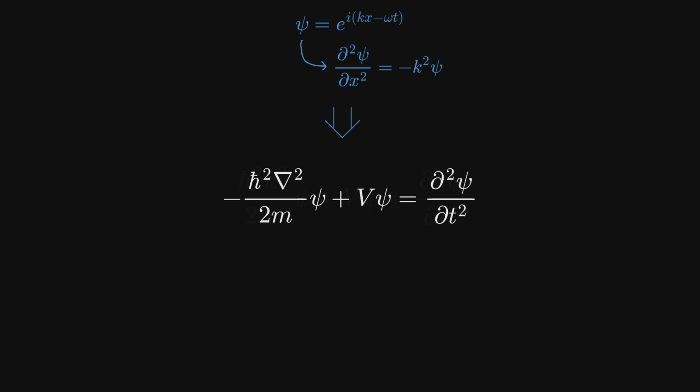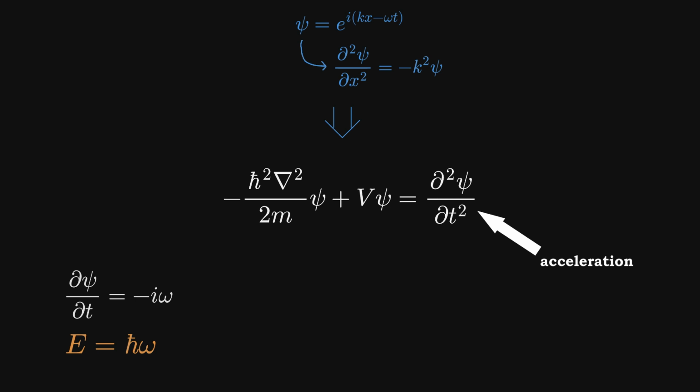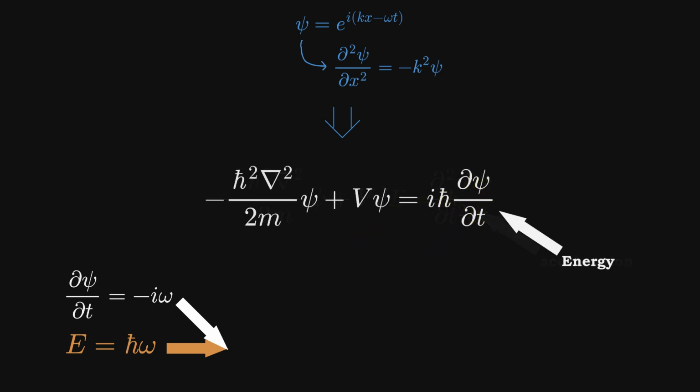What about the right side? Classically, we want acceleration, so we took the second time derivative. But quantumly, we want total energy, and we know h bar times frequency gives us exactly that. So, by taking just the first order time derivative of the probability wave, we extract its pure frequency. We plug this energy back into our wave equation, and finally, we reveal the Schrödinger equation.